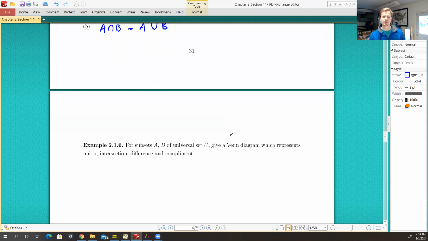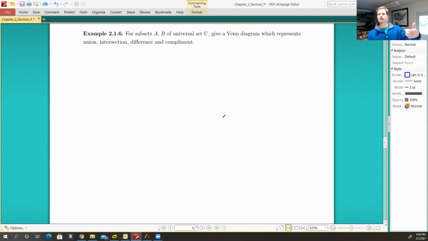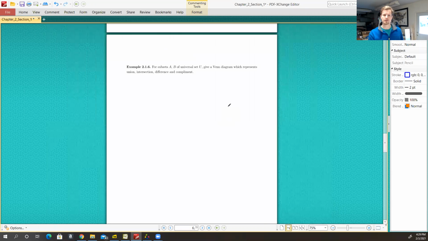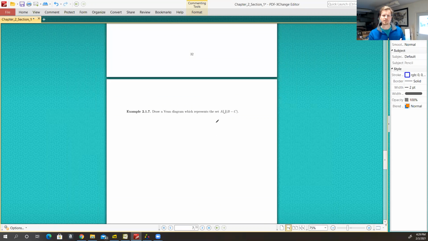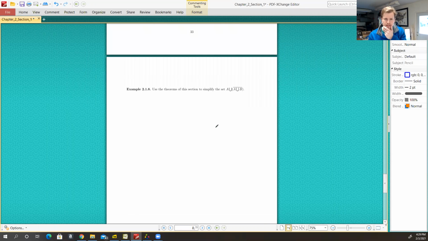In our next video, we're going to take a look at Venn diagrams, as well as just some examples. We'll use our Venn diagrams to help. I was thinking we'd look at DeMorgan's laws, but it looks like maybe we won't.